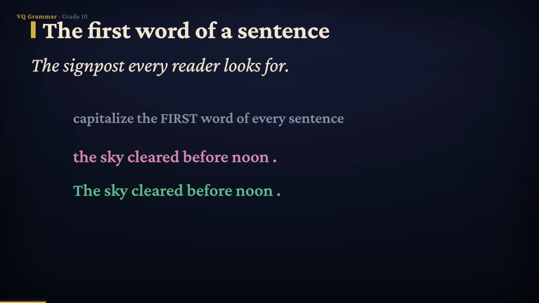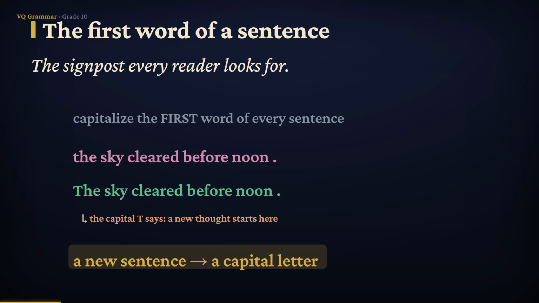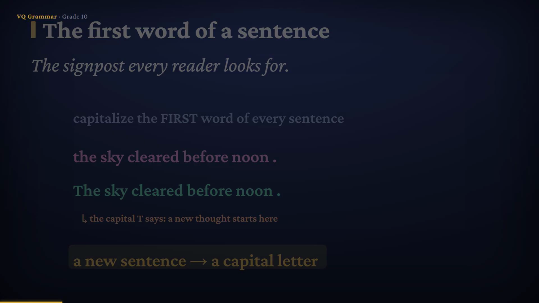"The sky cleared before noon." That capital T says, a new thought starts here. It's a signpost, and your reader leans on it without ever noticing. Every single sentence you write gets one, so the rule is short. A new sentence means a capital letter, every time.